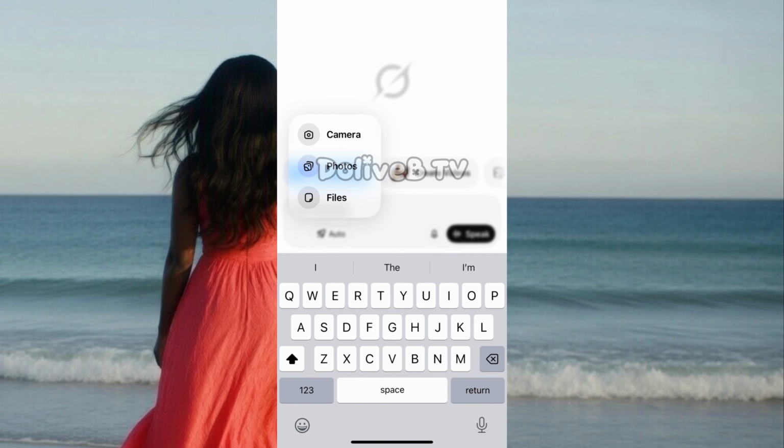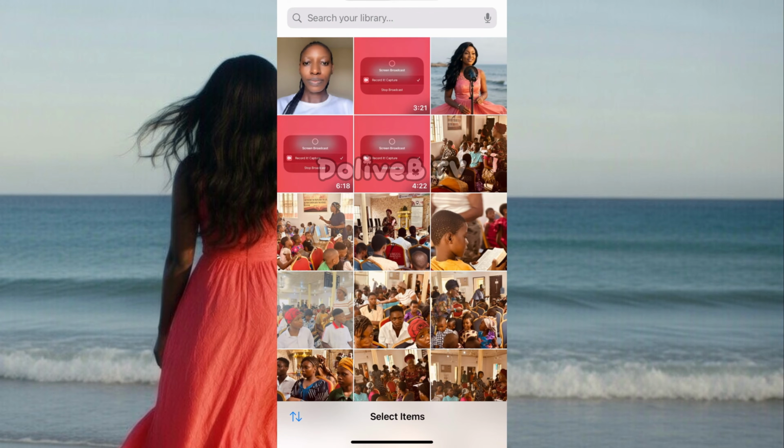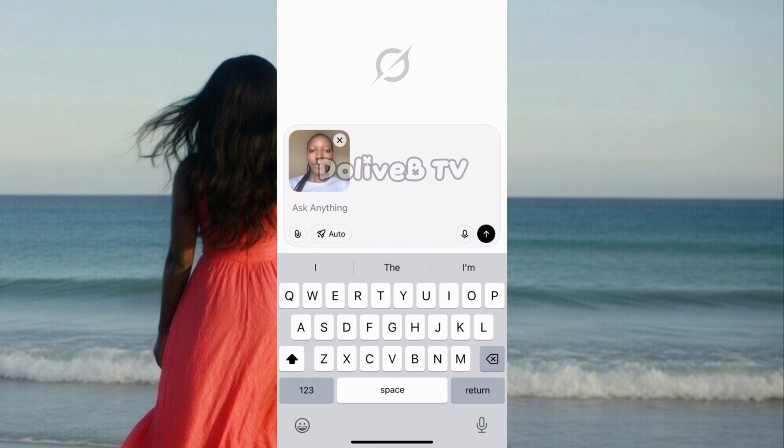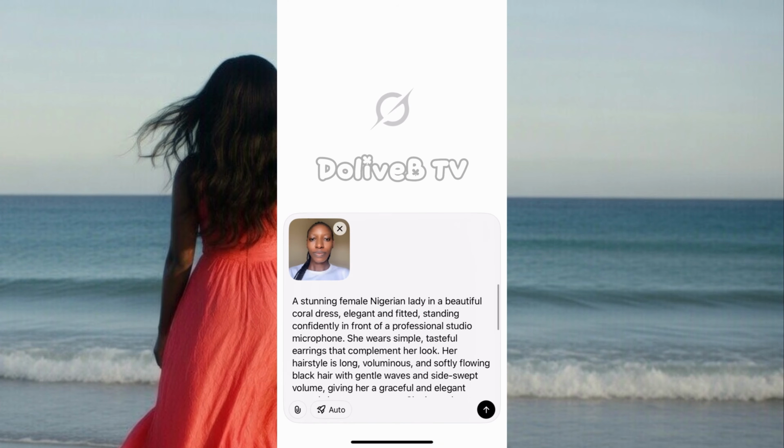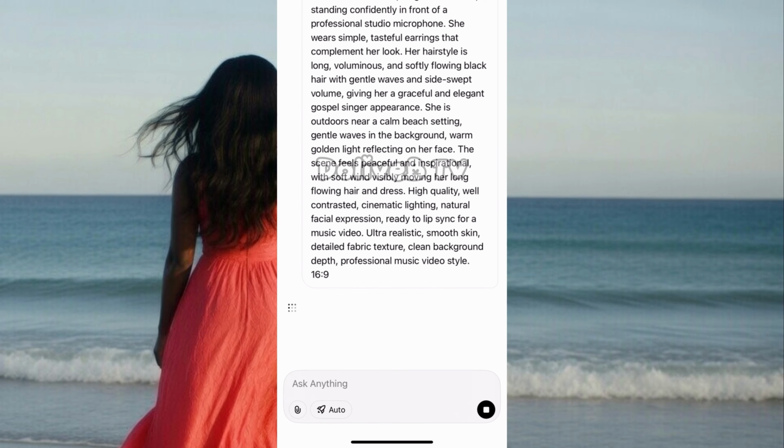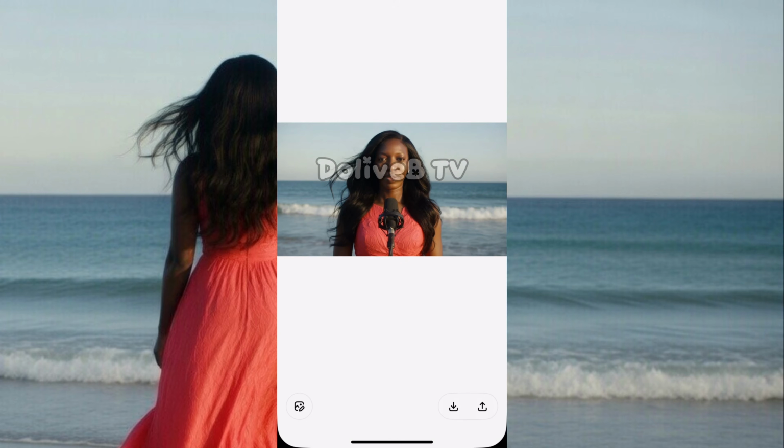So I'll click on photos and then bring in the image. I'm going to be using this one. And I click on heart. Then I'll paste the prompt and hit generate. All right, as you can see, this looks like me. We'll click on this to download and save directly to the device.